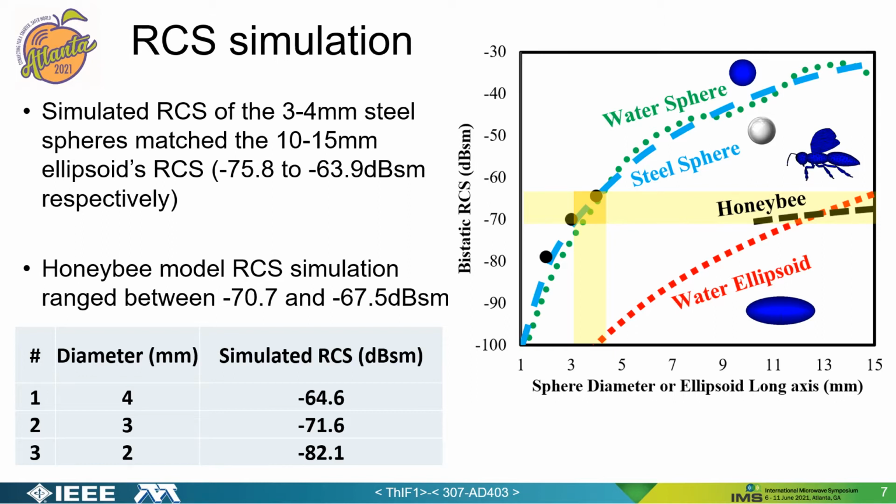Additionally, the honeybee model radar cross-section simulation ranged between -70.7 and -67.5 dBsm for honeybee lengths of 10 to 15 millimeters respectively. This matched both the simulated radar cross-section of the ellipsoid and steel sphere and showed an area of interest that shows overlapping values and supported the use of a 4 mm steel sphere for radar calibration.